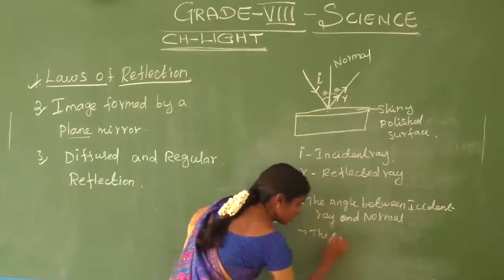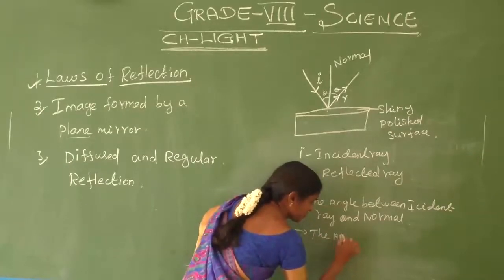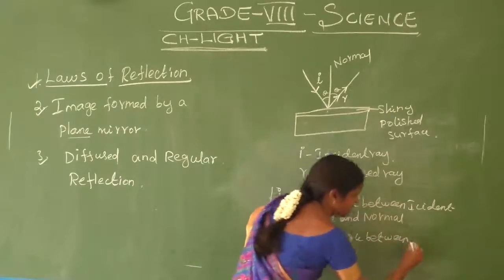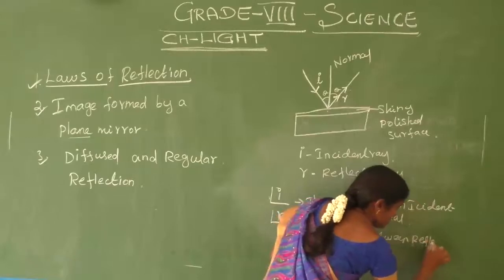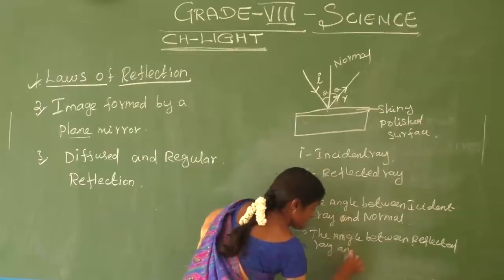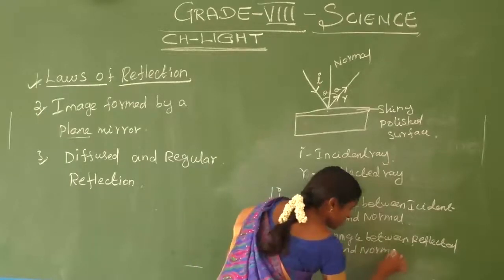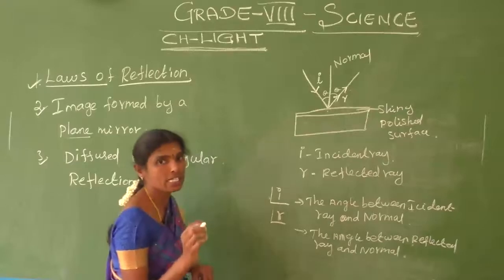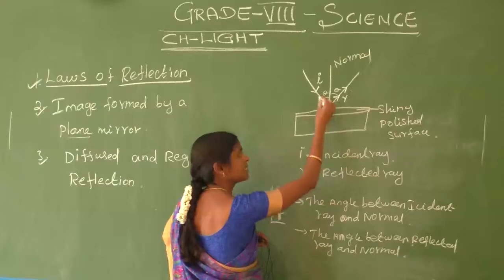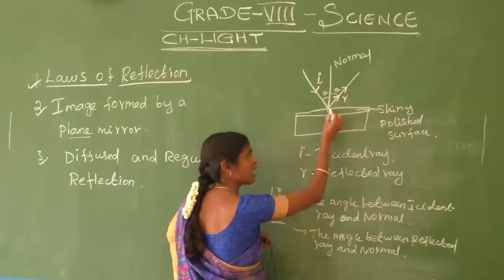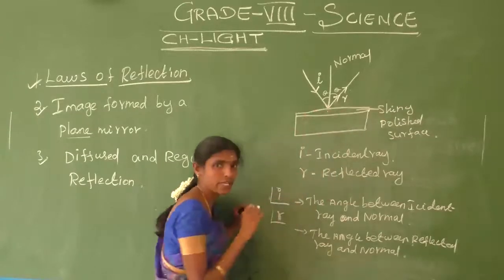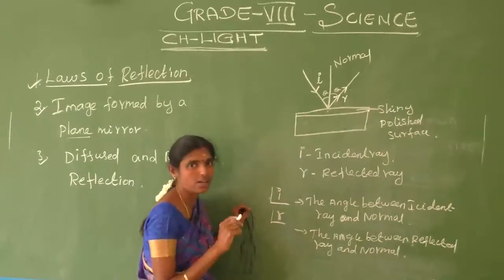The angle between the reflected ray and normal. Are you clear on the normal? It is the line drawn at the point of incidence, perpendicular to the surface. That is called the normal.